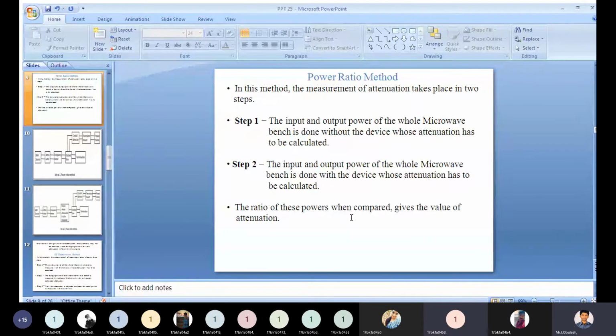Step one is that the input and output power of the whole microwave bench is measured without the device whose attenuation has to be calculated.